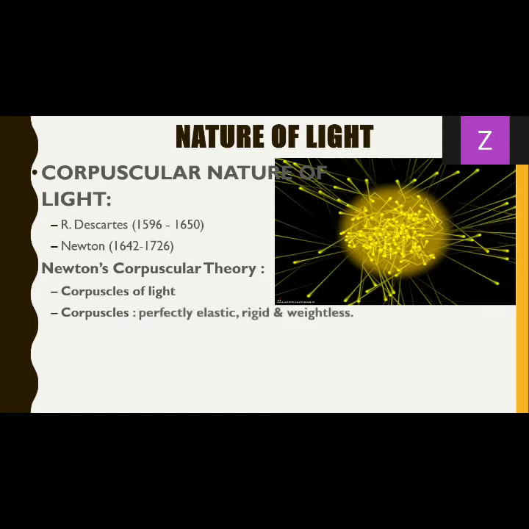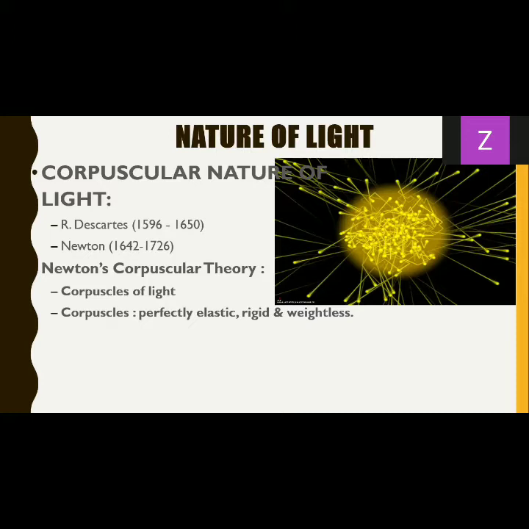The particles are perfectly elastic, rigid, and weightless. Perfectly elastic means even if there is a change in shape, they regain their original shape. Rigid means they are stiff, not easily breakable. Weightless means they don't have any mass, or it is so small that we can neglect it.